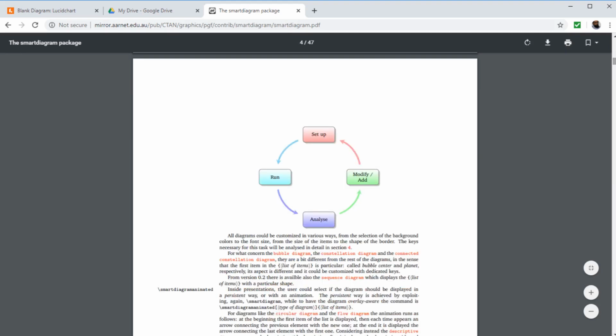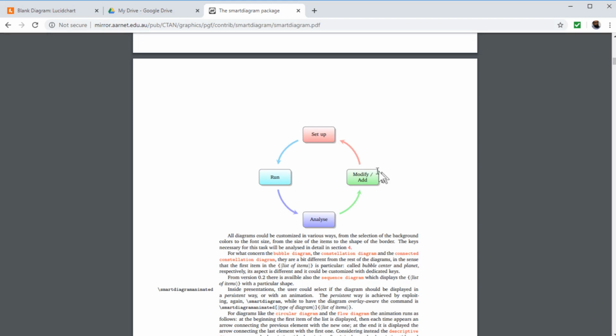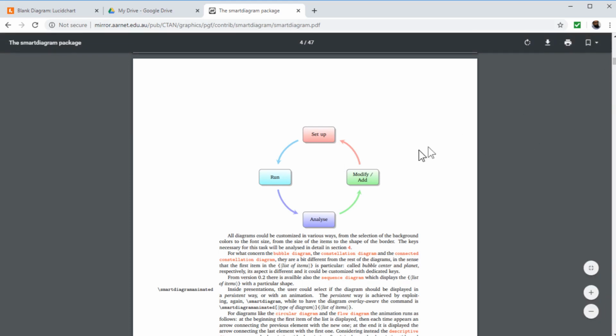If you are looking for this kind of simple flowcharts for your presentations and you are familiar with LaTeX, because LaTeX has a bit of a learning curve, and if you have been on my channel for some time, I have a lot of videos about LaTeX and also one video about how to draw these flowcharts and flow diagrams using this package. You can look at my channel.